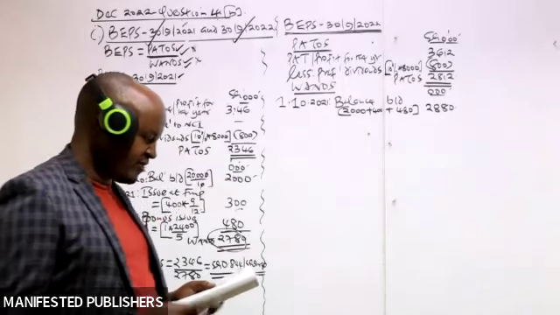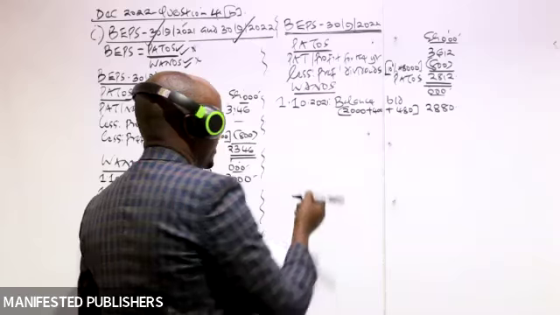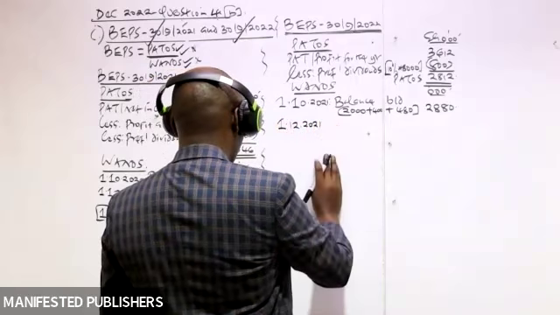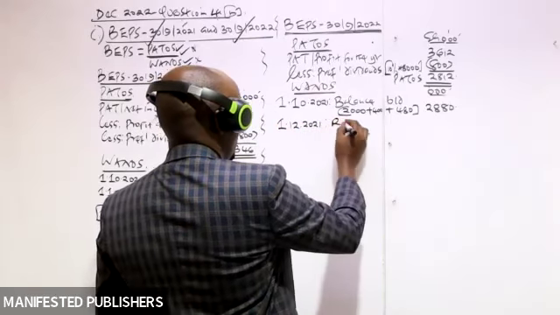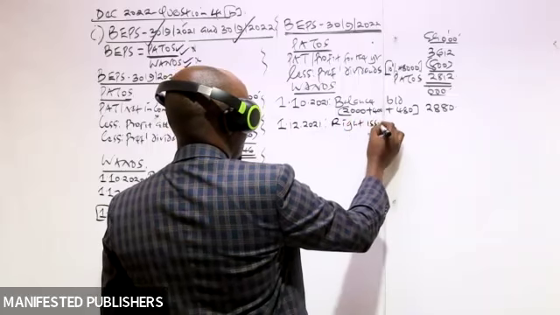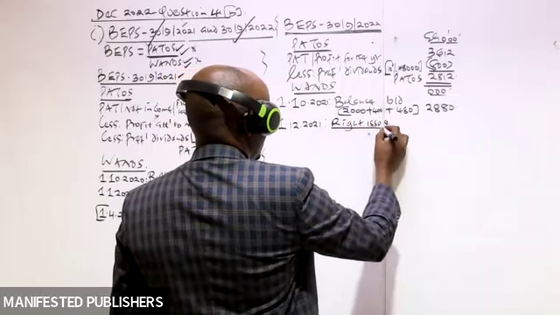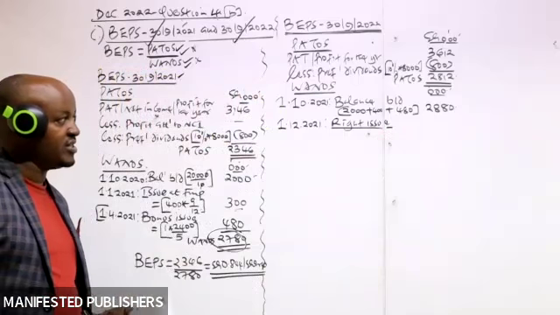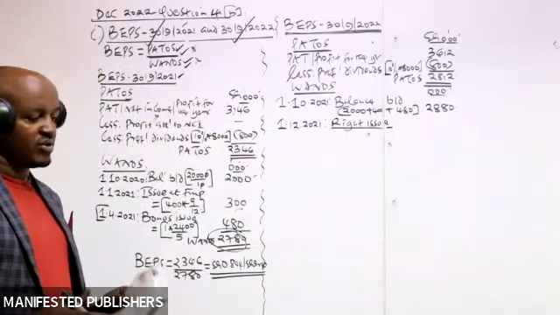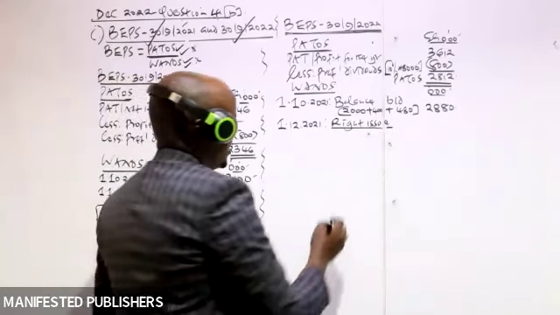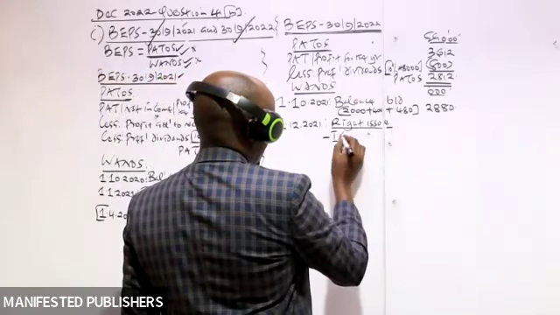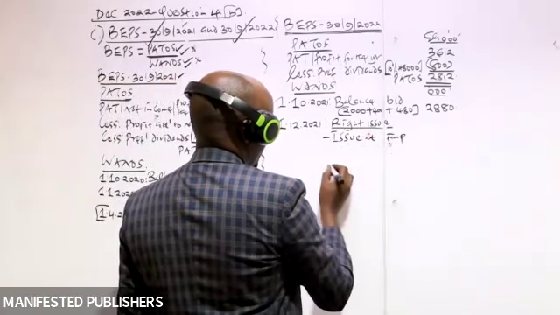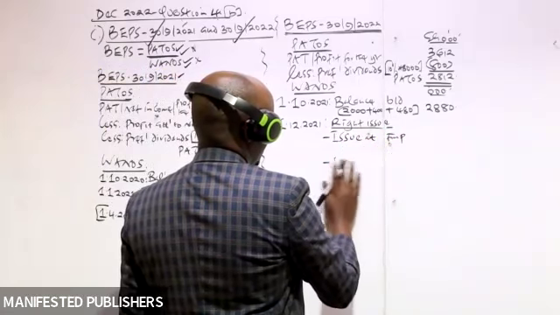Additional information number 3, we are told on 1st December 2021, which is within the second year, this company made a right issue. Remember, we said a right issue is the issue of additional shares to the existing shareholders of the company at a price which is below the market price. Now, what we said is that the shares issued by the company in a right issue, we split them into two components: shares issued at full market price and the bonus element.